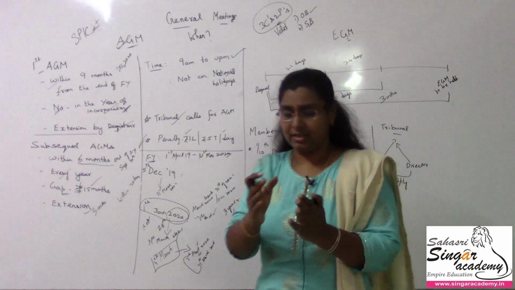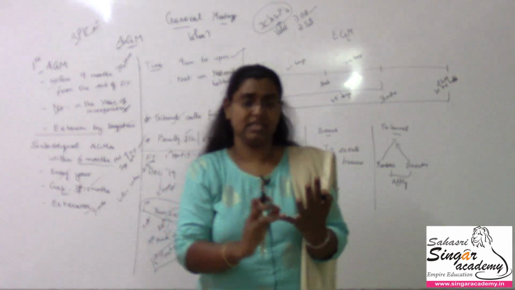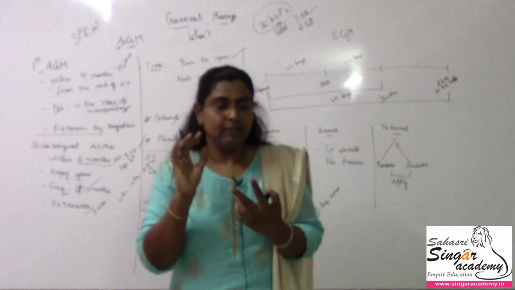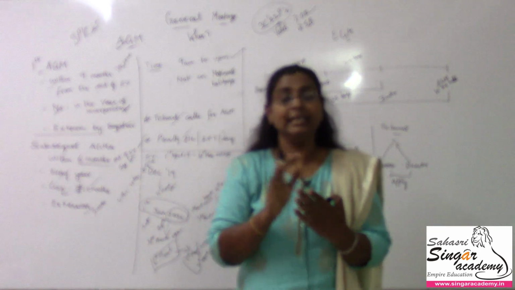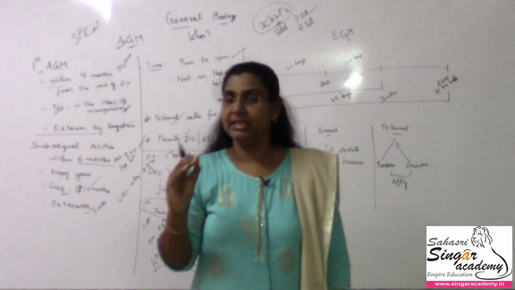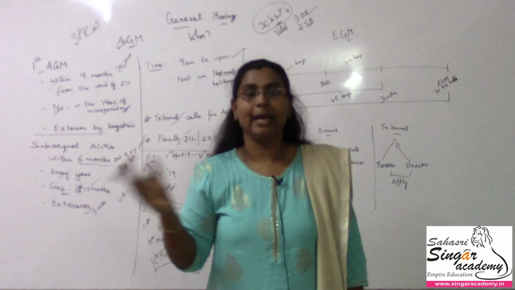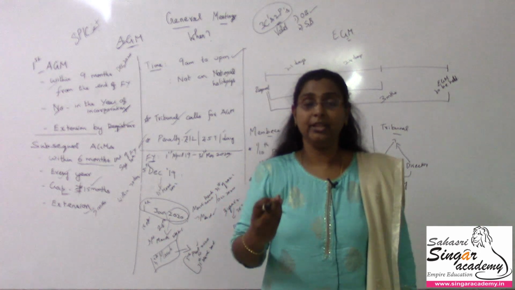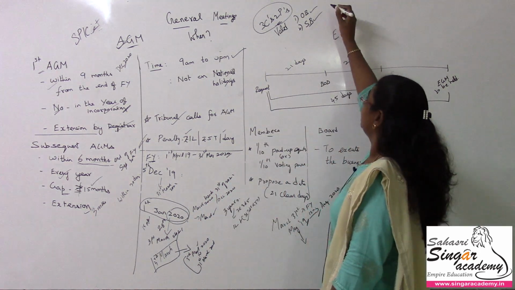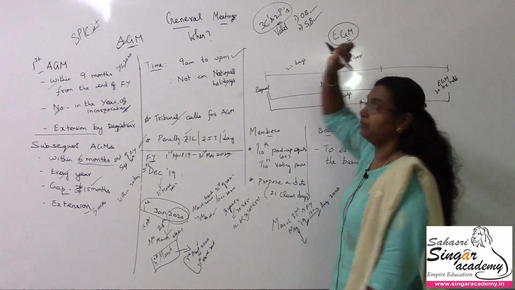Apart from these 4 things, there is adoption of financial statements, declaration of dividend, with respect to directors and with respect to auditors. Everything other than this is special business. This special business need not happen only in the annual general meeting, it can happen at other times. At that time we need to get the shareholders' approval. So in that sense we'll go for special business in the case of EGM also, right?